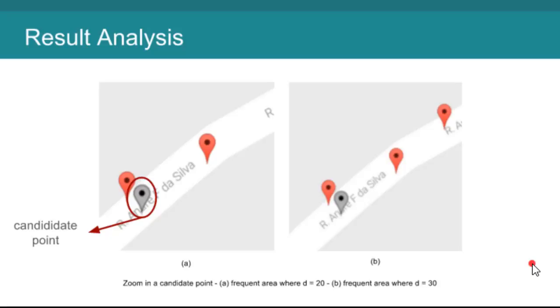These are the images of a frequent area zoomed in. When that is done, it's possible to see that when the radius increases, the amount of neighbors also increases, as expected.